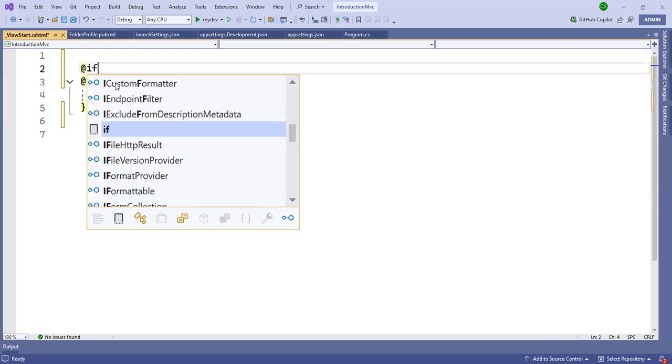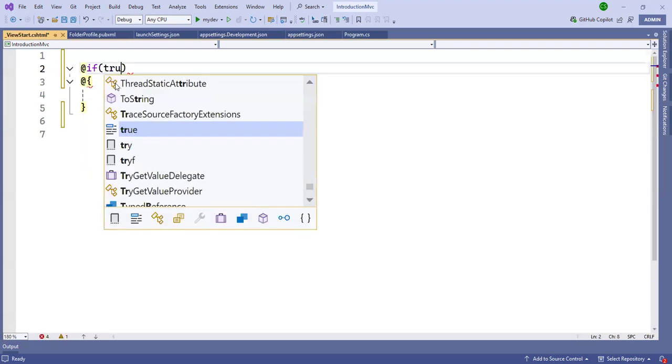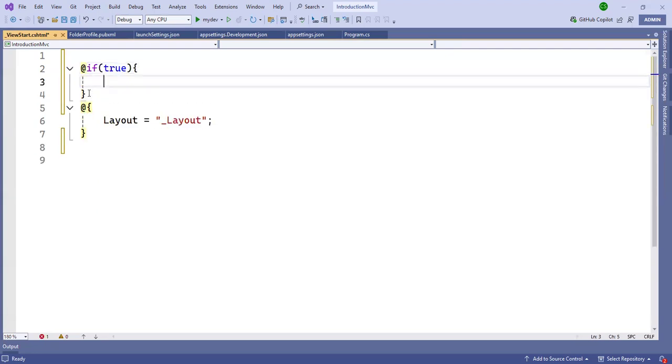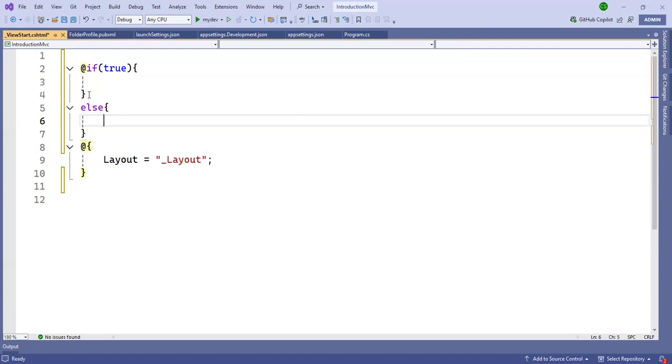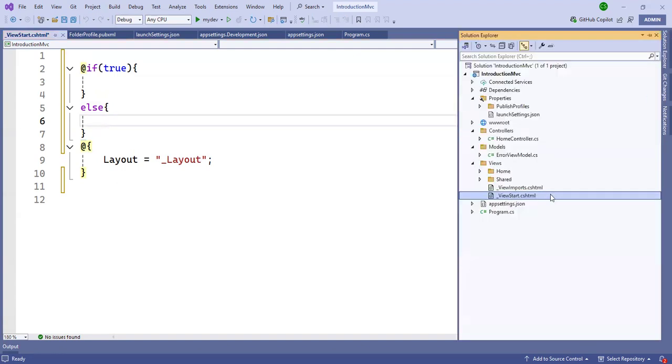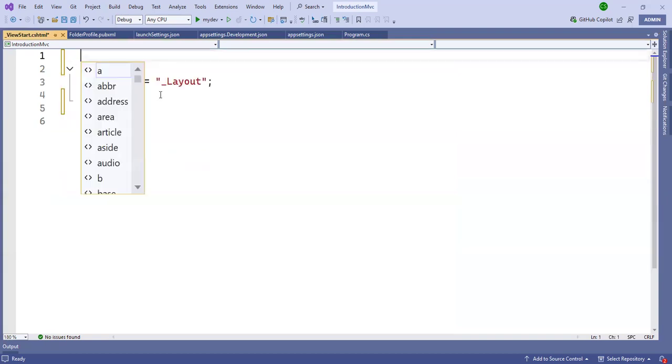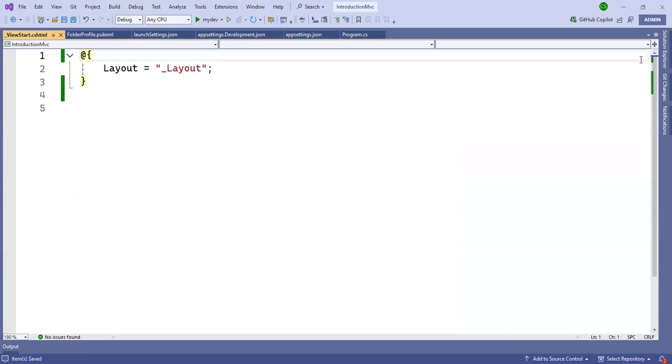Based on a condition you can write the code: if something is true, use one layout, else something else. So we have multiple layouts, and according to that you can choose the layout based on conditions. For that purpose we can use the ViewStart. Or if we have some common data that you want to show globally in the whole application, you can add it here. For that you can use ViewStart.